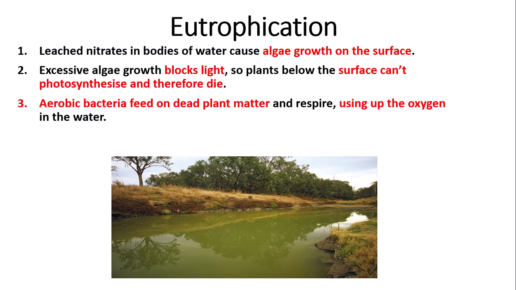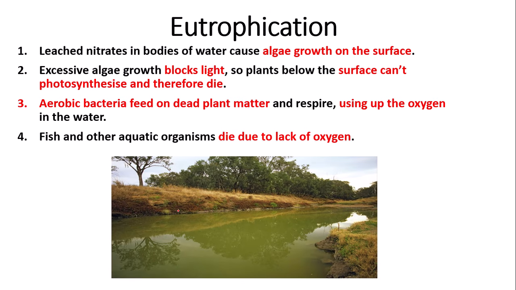So the next step is that aerobic bacteria, so bacteria that require oxygen to survive, feed on the dead plant matter that has died due to lack of photosynthesis. And these aerobic bacteria respire aerobically. This uses up a lot of the oxygen in the water. This is bad as fish and other aquatic organisms die due to lack of oxygen.